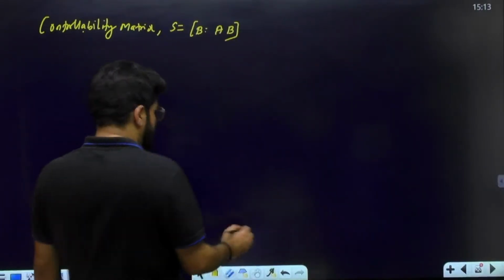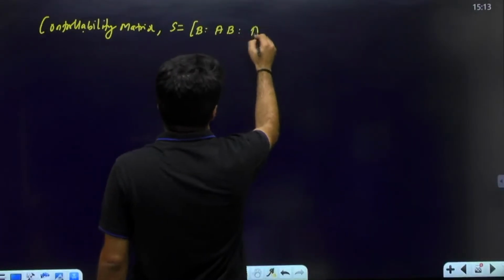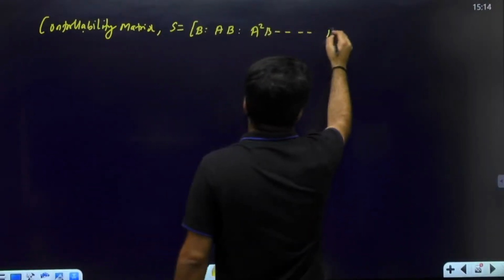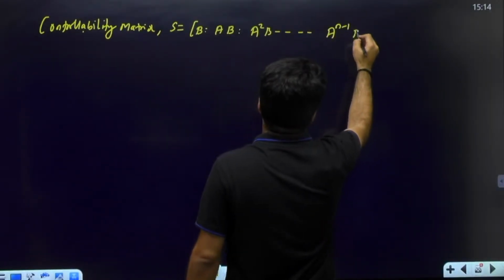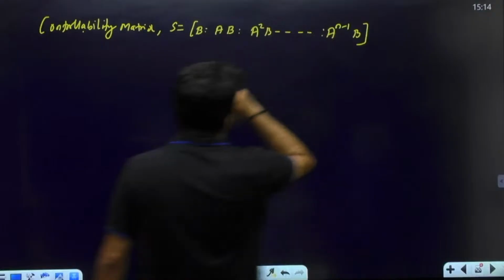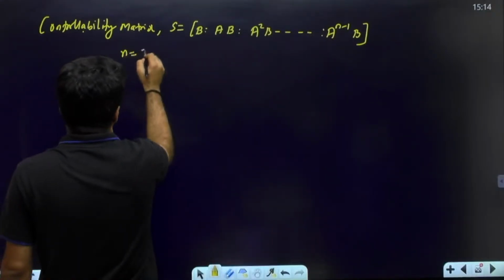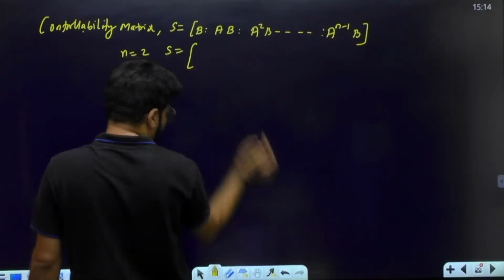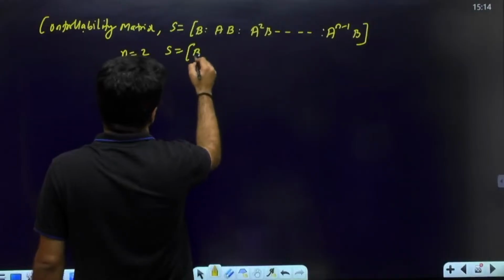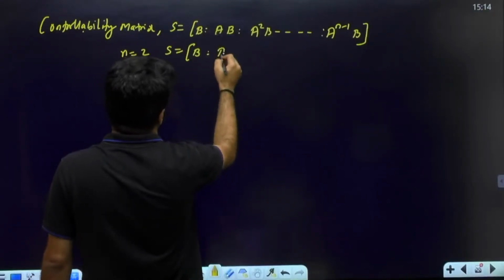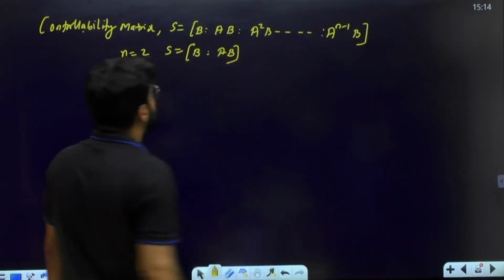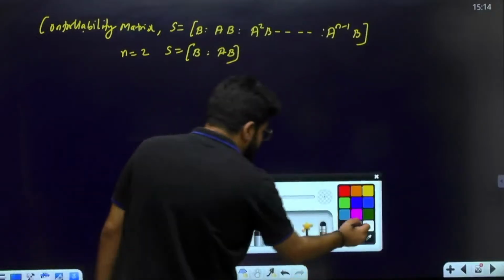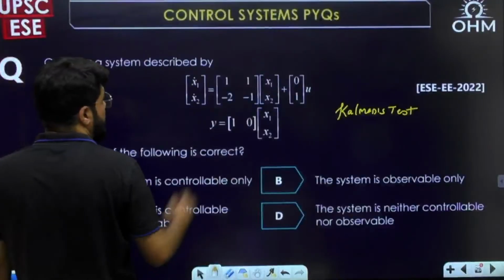If I want to write down the pattern, it is like this, up to A power n minus 1 into B. These many matrices we write down together, augmented together. But for n equal to 2, and majority of your questions are with n equal to 2, otherwise the matrix algebra becomes lengthy, it is B and AB. What is the AB matrix? A and B are given.